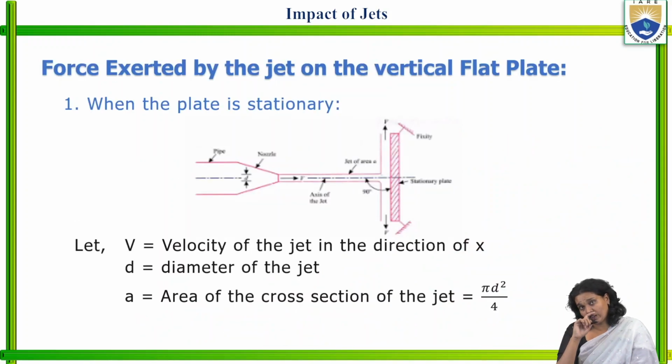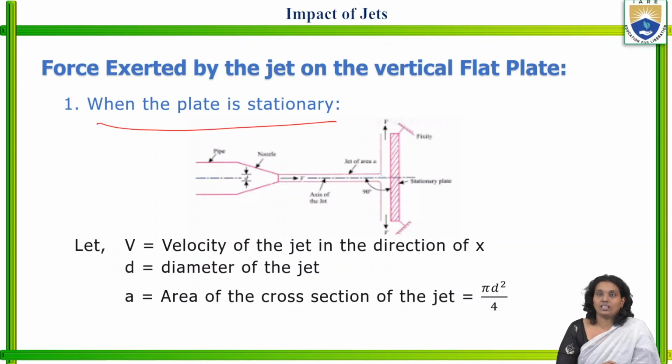So coming to the first one, force exerted by the jet on the vertical flat plate. First we have to understand what parameters are involved in this particular situation when the plate is stationary.